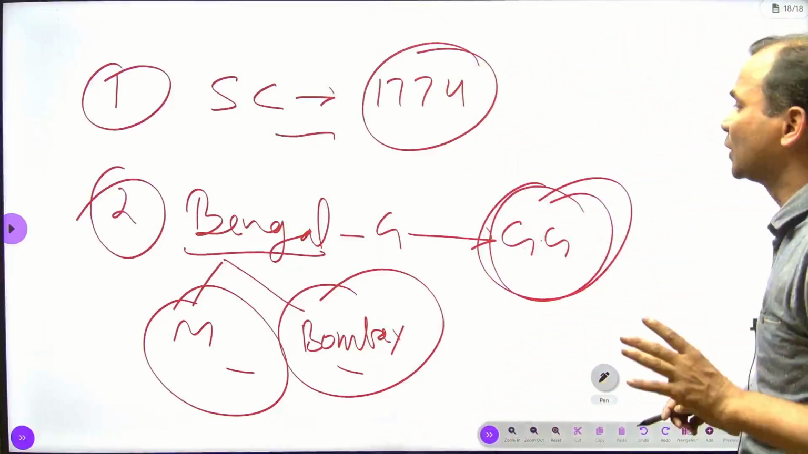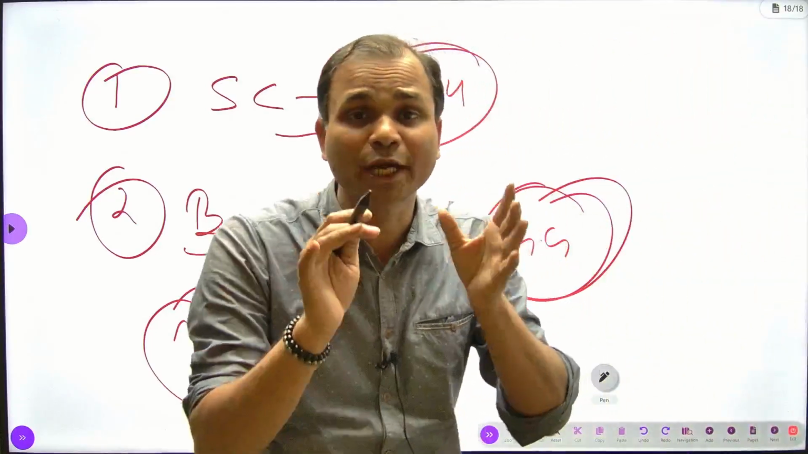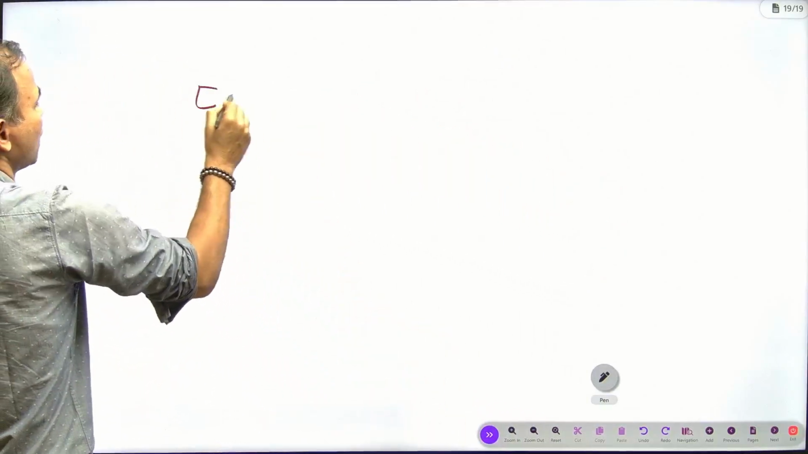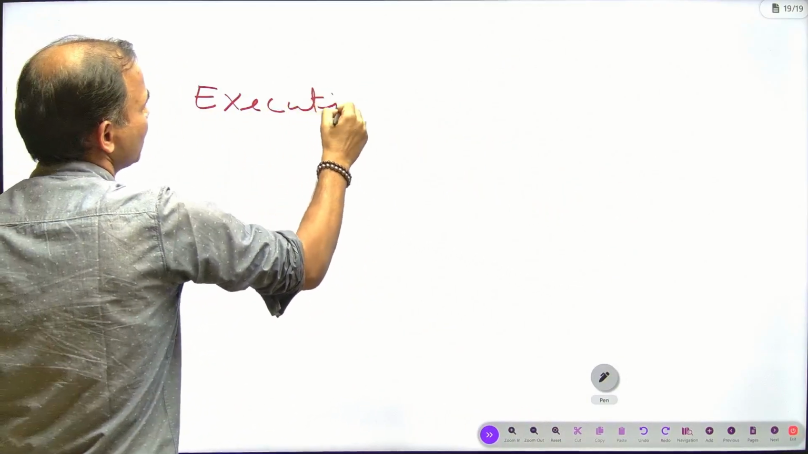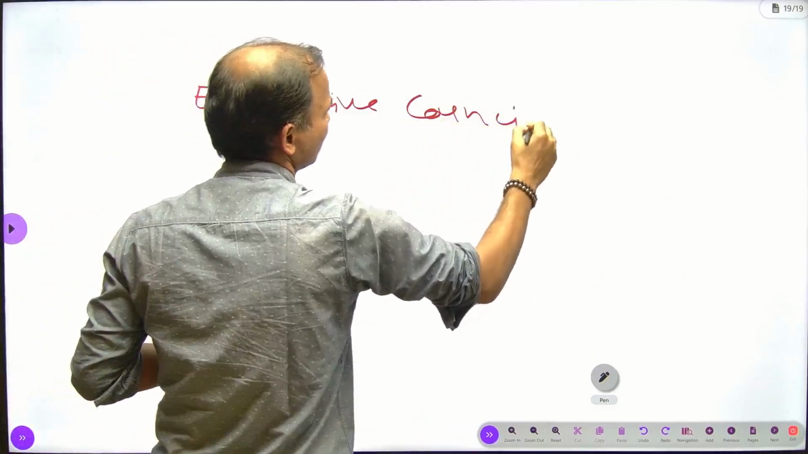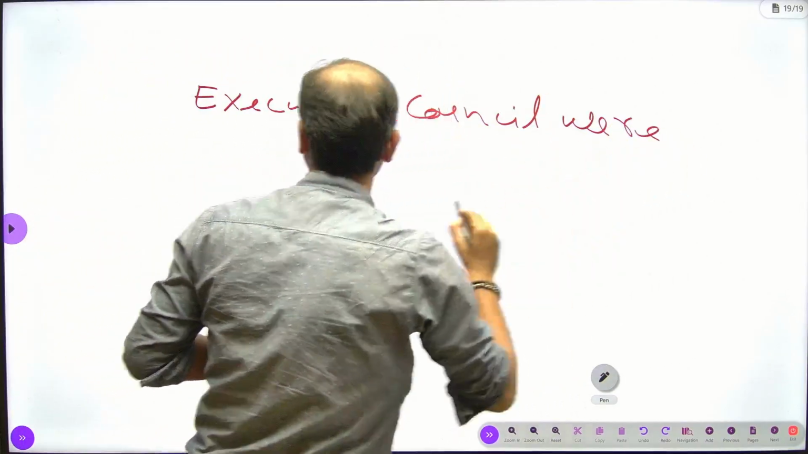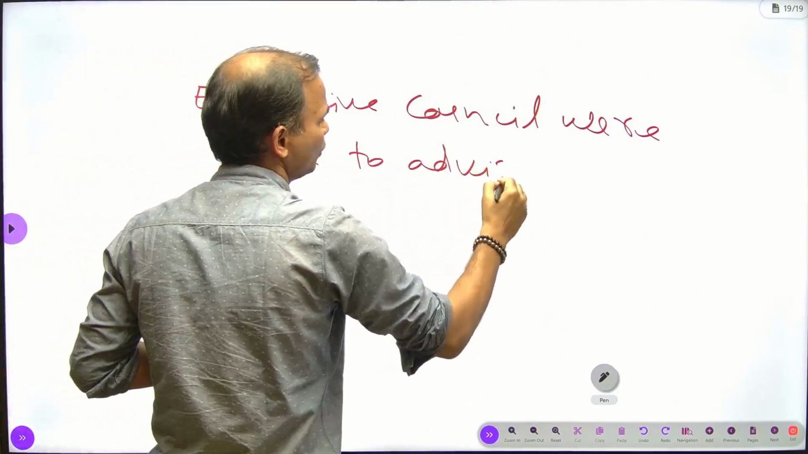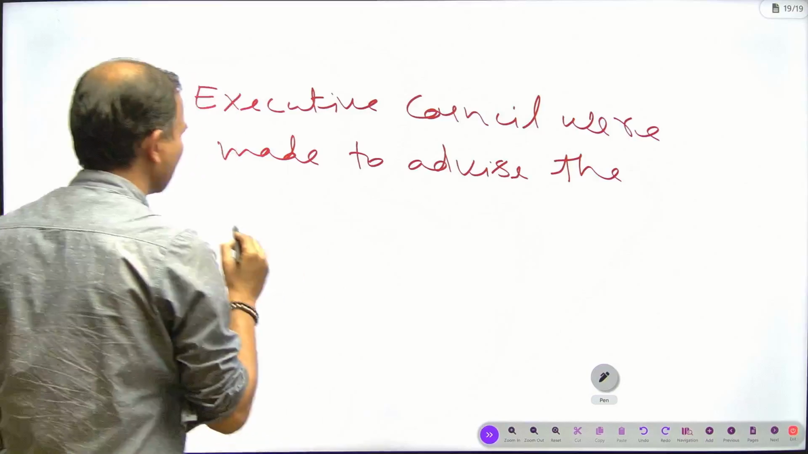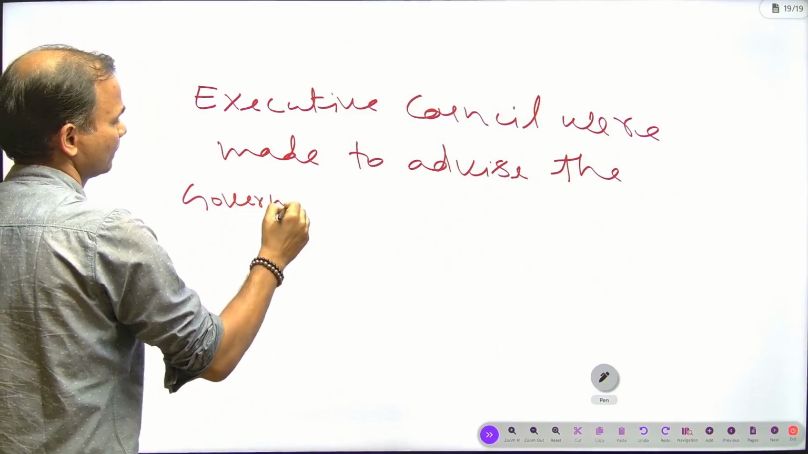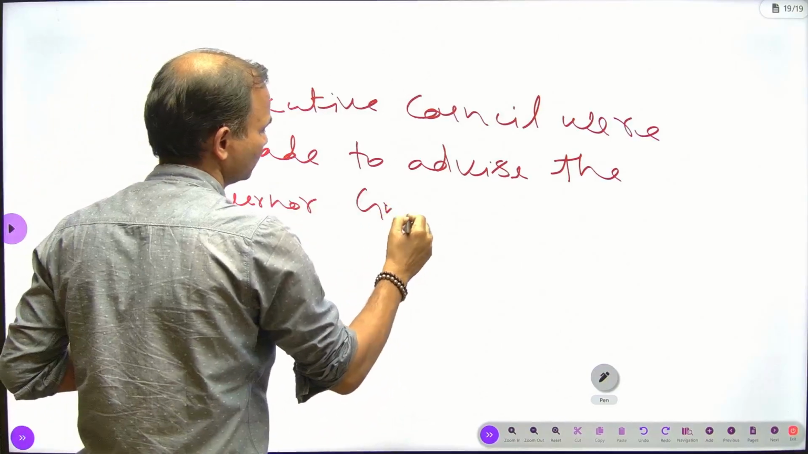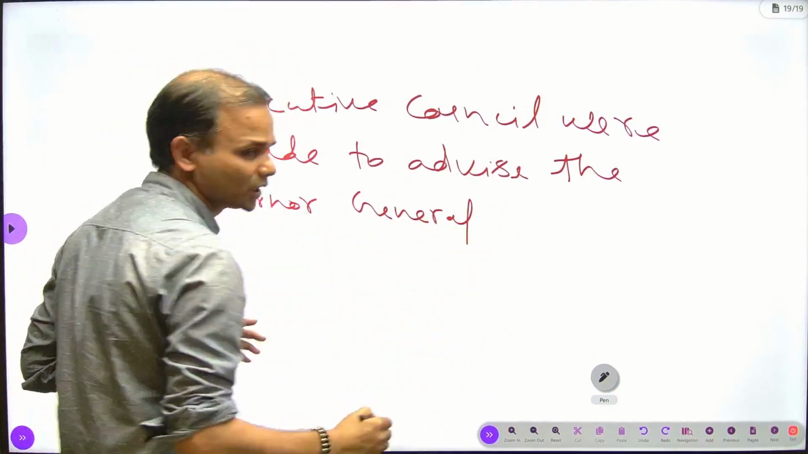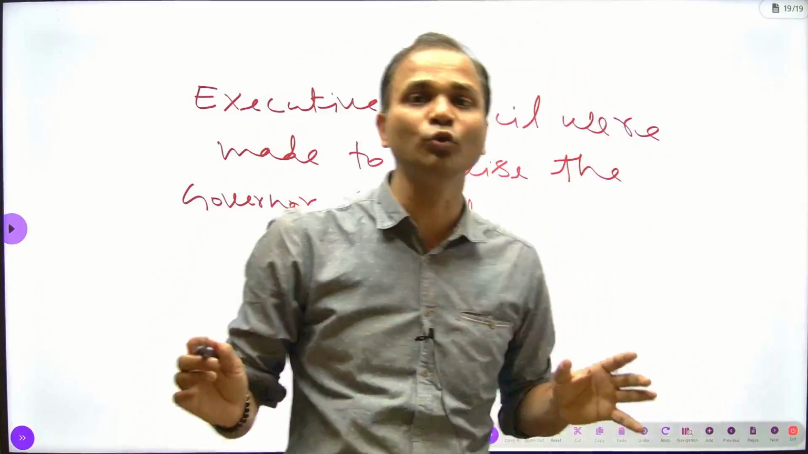And the third point is that an executive council was made to advise the Governor General.